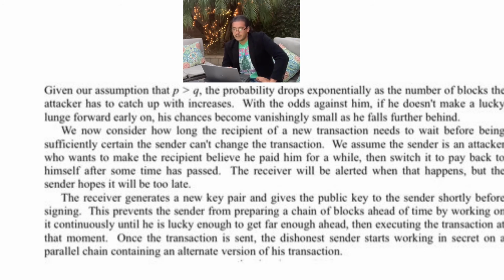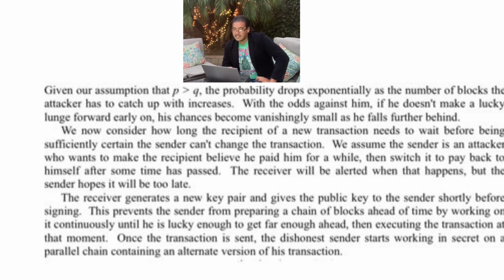The receiver will be alerted when this happens, but the sender hopes it will be too late. The receiver generates a new key pair and gives a public key to the sender shortly before signing. This prevents the sender from preparing a chain of blocks ahead of time by working on it continuously until he is lucky enough to get far enough ahead, then executing the transaction at that moment.